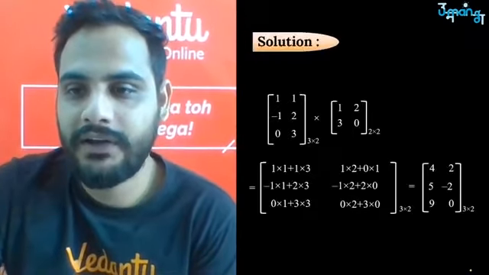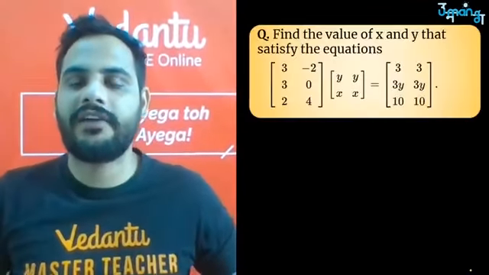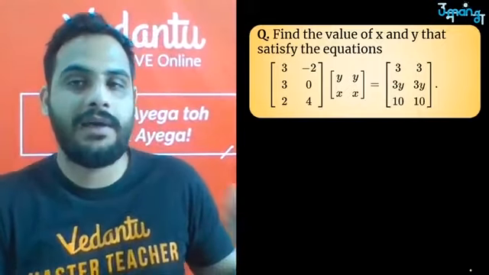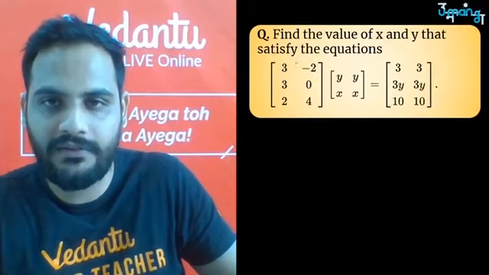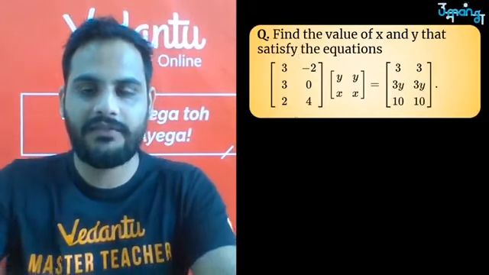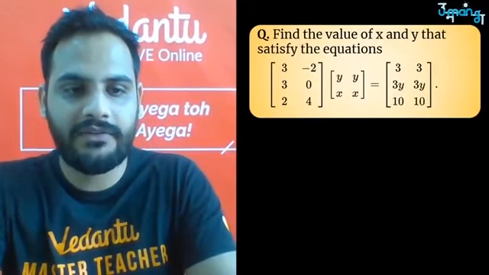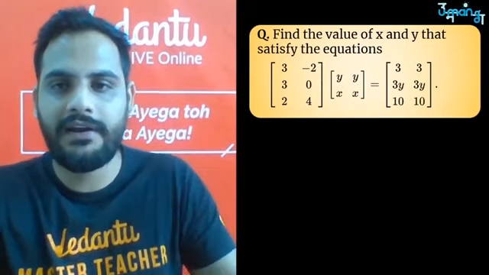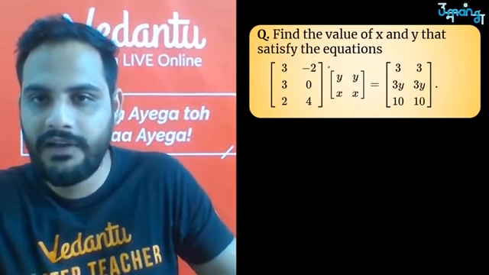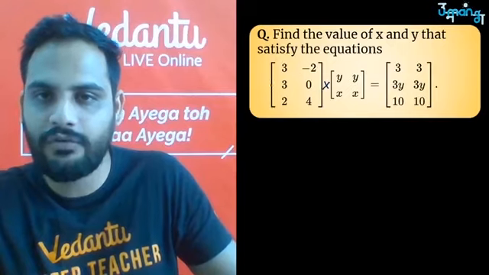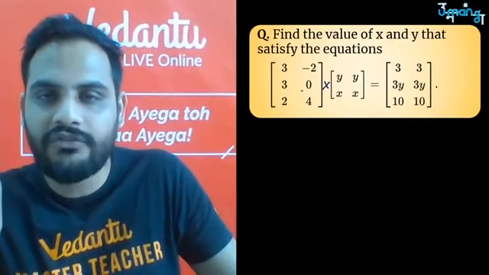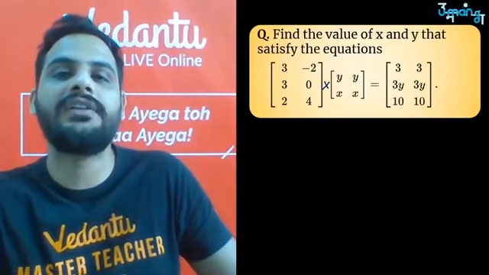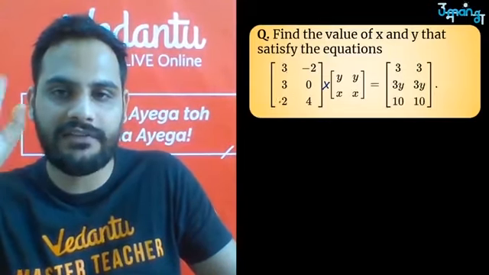Okay, next question: find the value of x and y and satisfy the equations. Now look, the first thing they are saying is that this first matrix is multiplied with the second matrix and you are getting that resultant matrix. So first I will multiply these two matrices. Once I multiply these two, then I will check the equality.